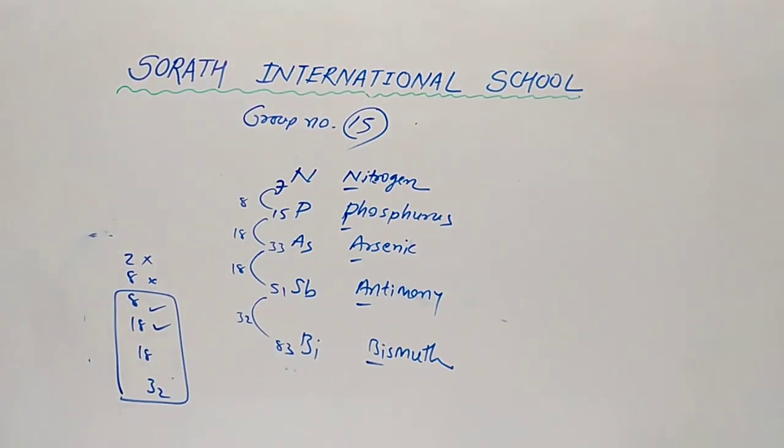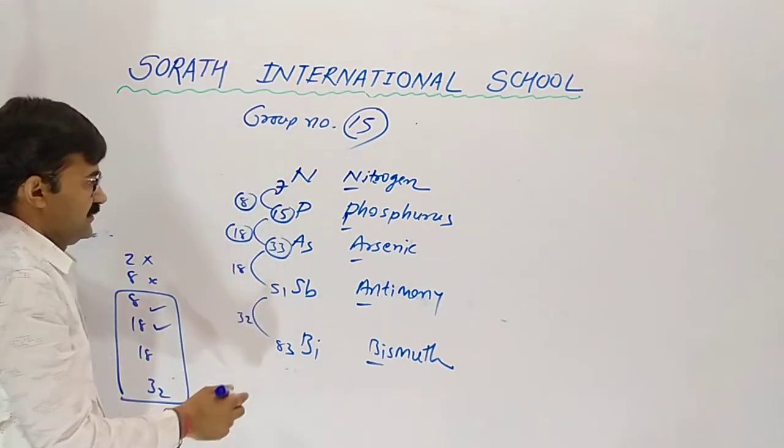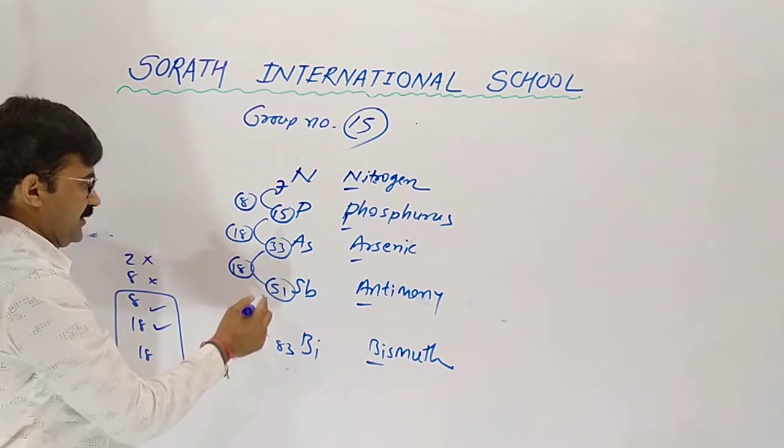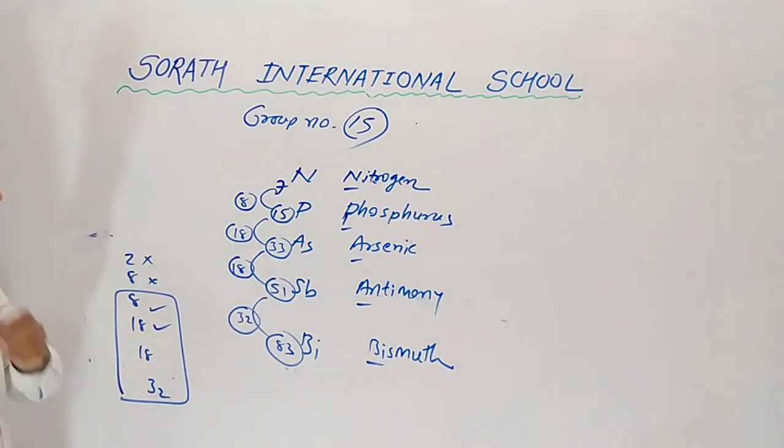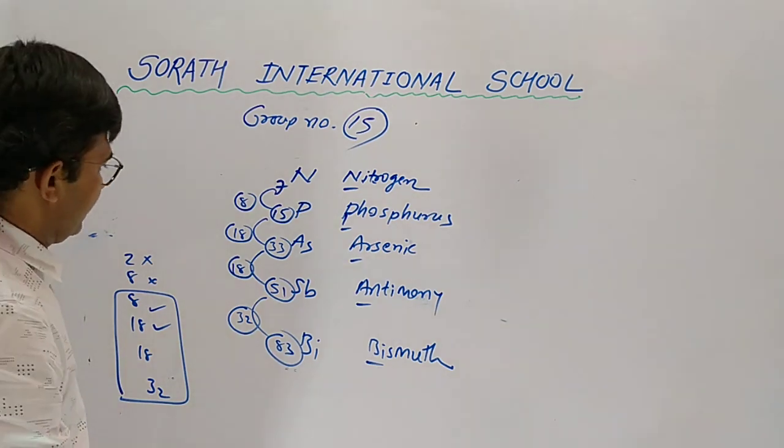Nitrogen, phosphorus, arsenic, antimony and bismuth.